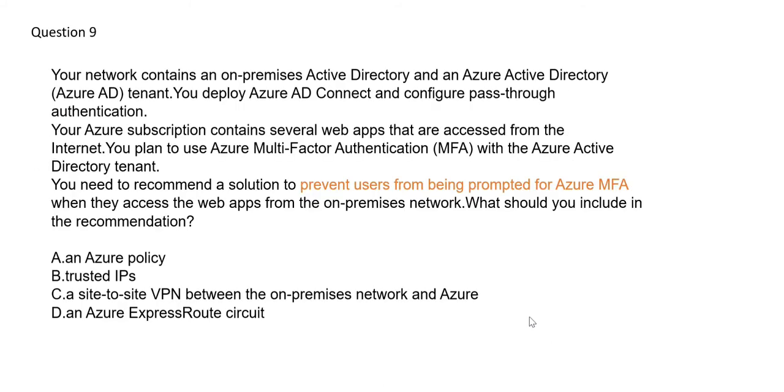So now again, there is a question similar to part 1. It is not the same question, but it is similar, and the pain point is the same. You do not want users to be prompted for MFA. If you don't want MFA, simple thumb rule: use trusted IPs. Whenever you see that you don't want users to be prompted for MFA, use trusted IPs. So this is the right answer, trusted IPs.